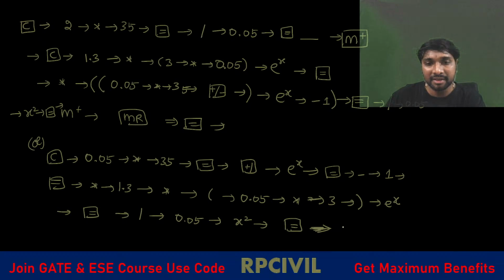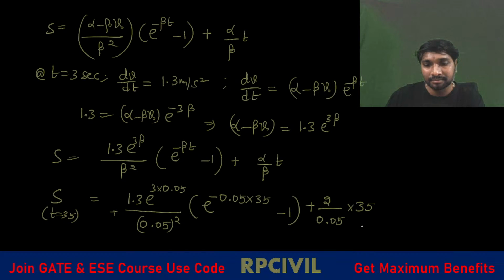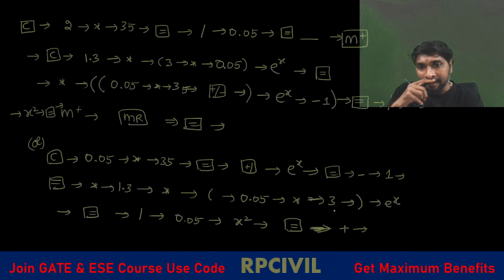After that, the plus symbol. What is that plus symbol? You can say here plus, open a bracket, plus 2 again, multiplication, then 35.